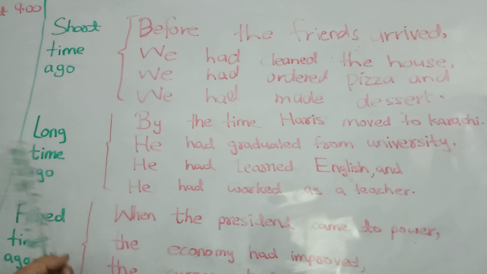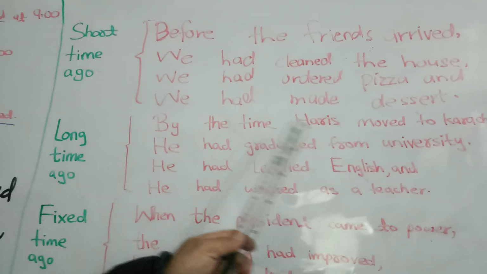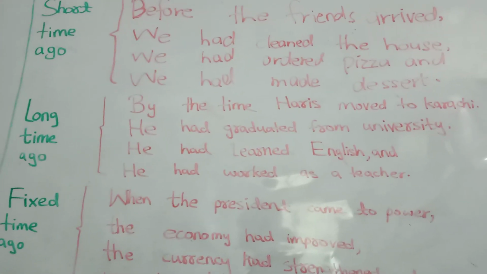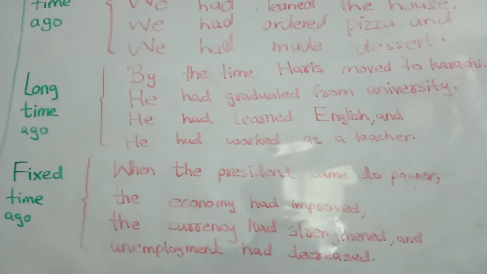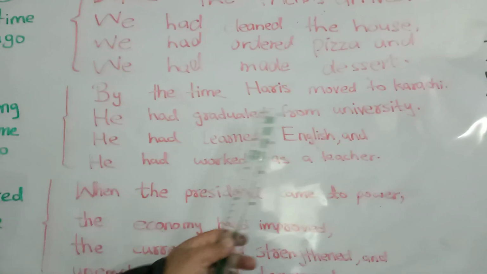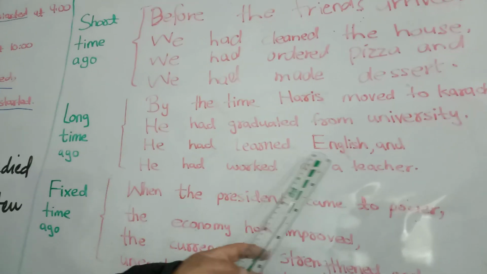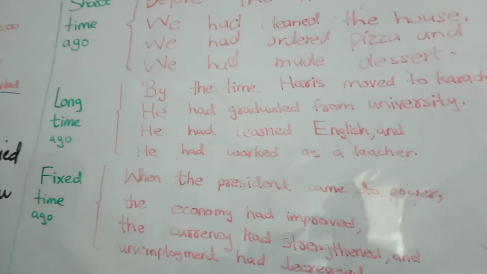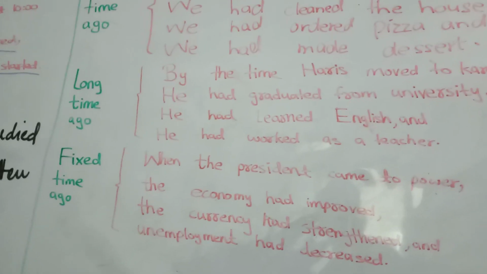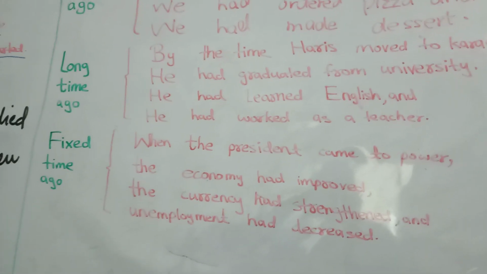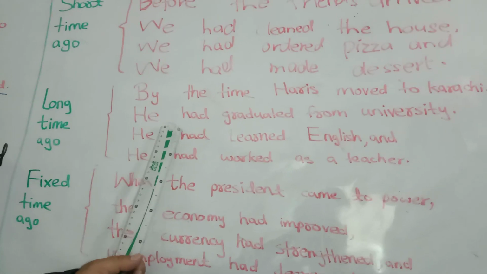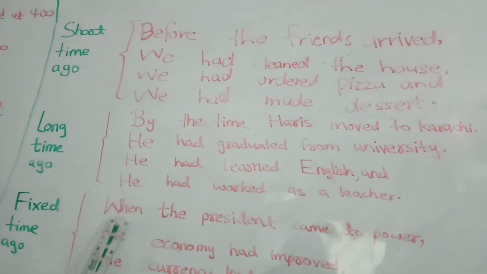And by the time, another long time ago, by the time Haris moved to Karachi, he had graduated from university. He had learned English and he had worked as a teacher. Before moving to Karachi, he had done all these things.